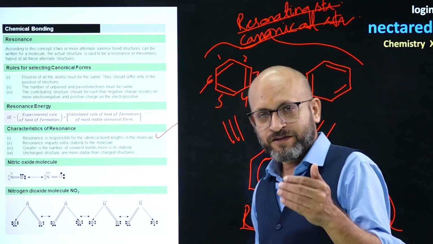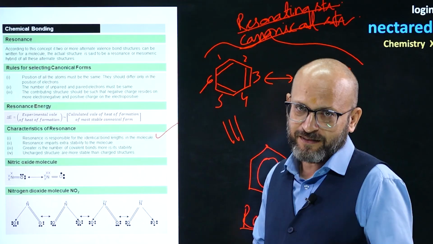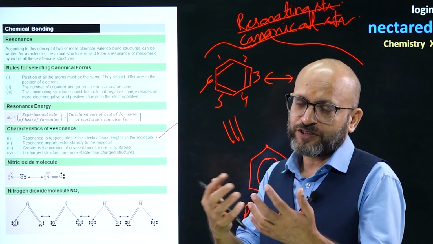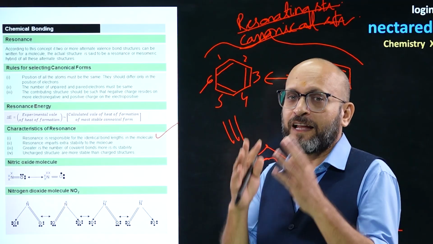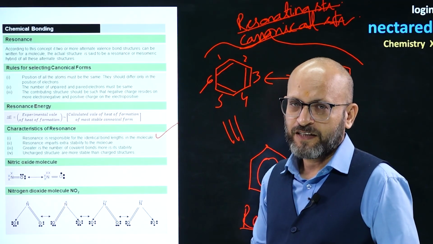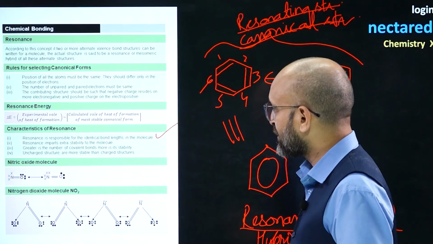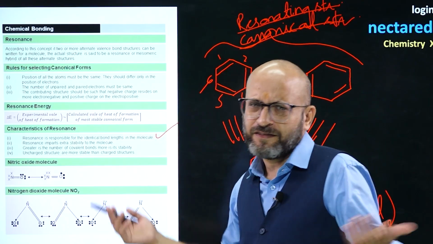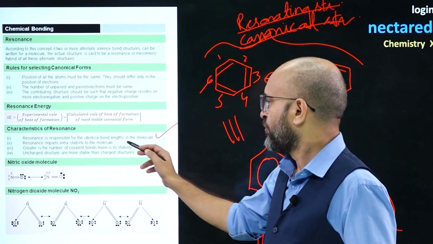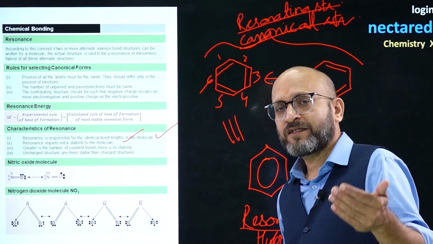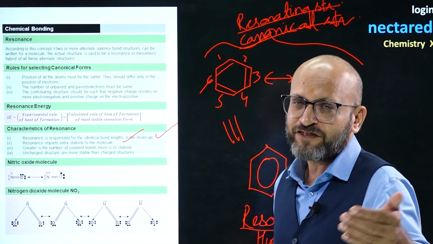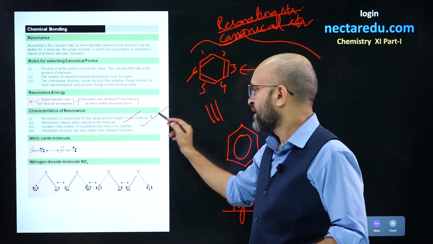So, all the bonds participating in resonance, or I should say the atoms involved in the formation of those bonds, will have equal bond lengths if resonance is happening. Next point: resonance imparts excess stability. The more the resonance, the more the stability. The greater the number of covalent bonds, the more the attraction, and the more the stability.